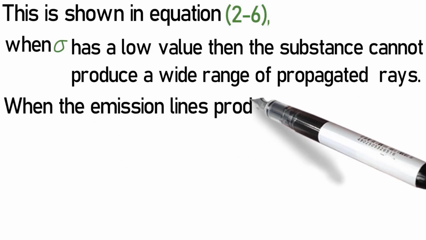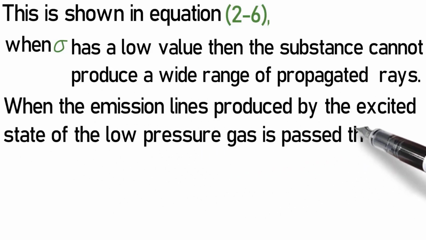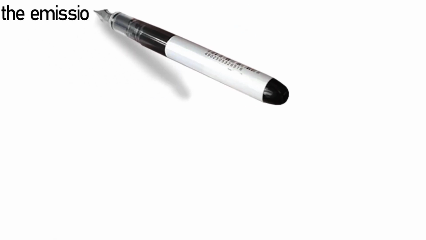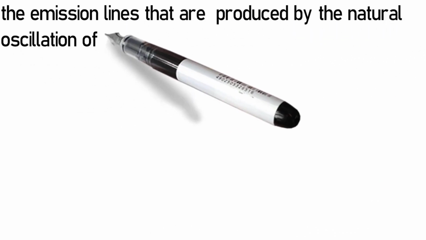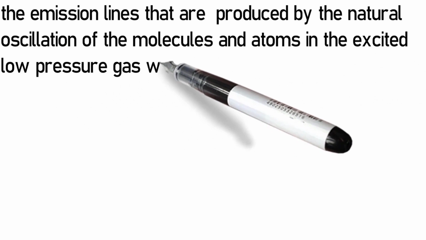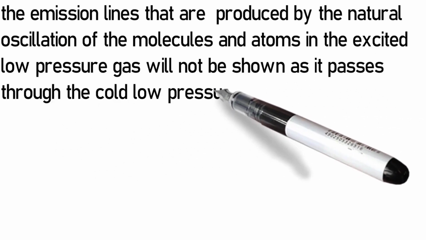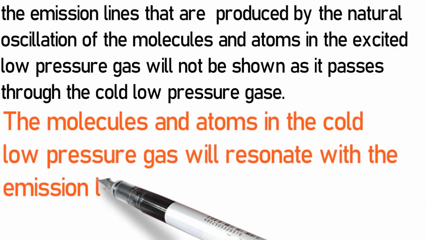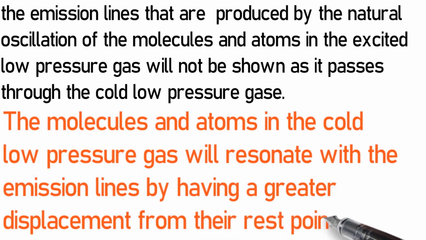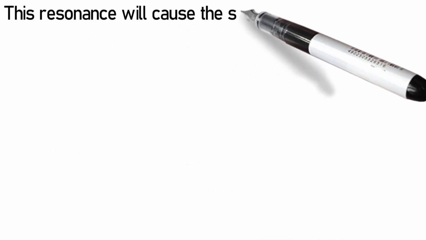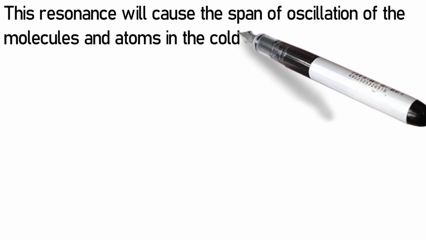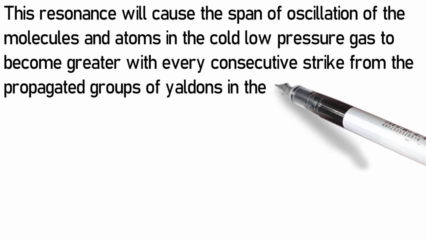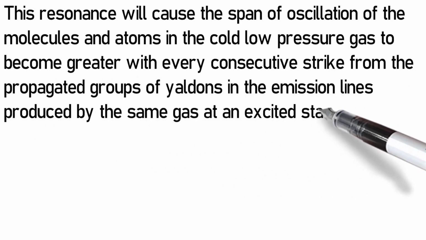When the emission lines produced by the excited state of the low-pressure gas are passed through the same kind of low-pressure gas, but at a lower temperature, colder, the emission lines that are produced by the natural oscillation of the molecules and atoms in the excited low-pressure gas will not be shown as they pass through the cold low-pressure gas. The molecules and atoms in the cold low-pressure gas will resonate with the emission lines by having a greater displacement from their rest points. This resonance will cause the span of oscillation of the molecules and atoms in the cold low-pressure gas to become greater with every consecutive strike from the propagated groups of Yaldons in the emission lines produced by the same gas at an excited state.